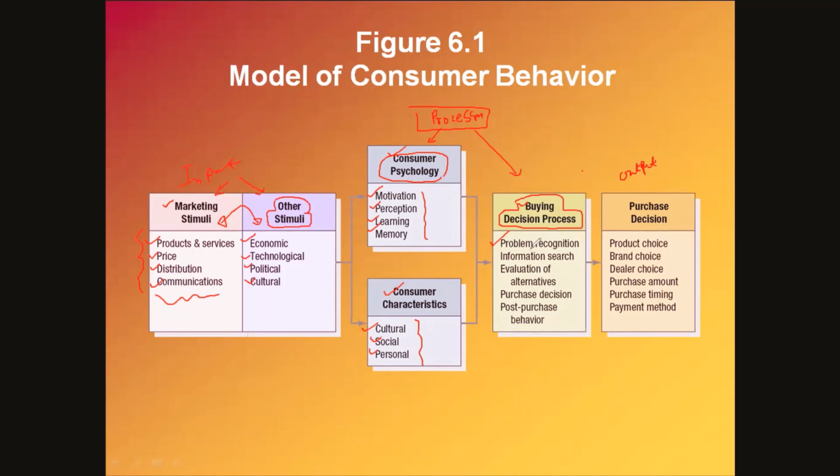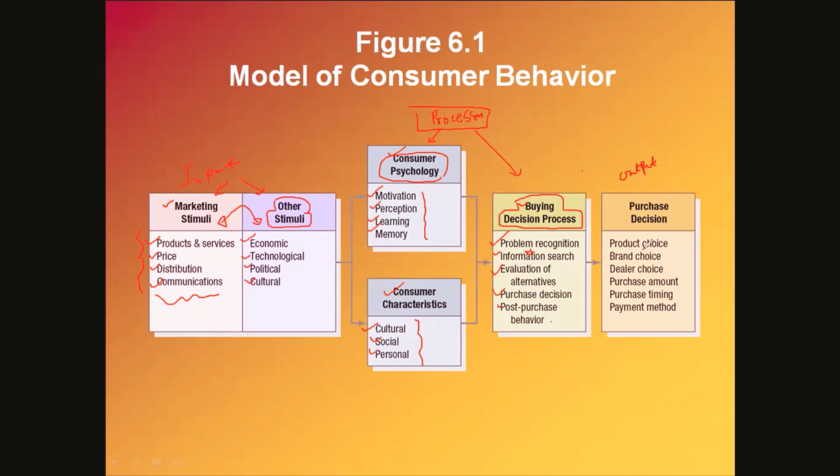Then the consumer engages in information search, information related to the product to satisfy the arisen need. Then evaluation of the alternatives is done. Then the purchase decision is made, and then consumers exhibit some sort of post-purchase behavior.